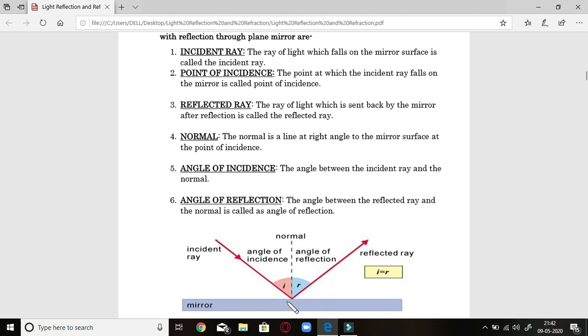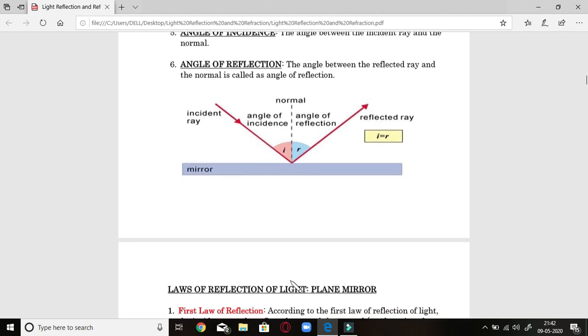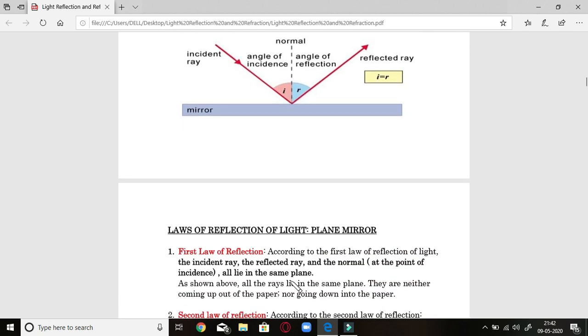Next is angle of incidence. The angle between incident ray and normal is known as angle of incidence, whereas angle of reflection is the angle between reflected ray and normal. So these are important. This is important terminology regarding this plane mirror.